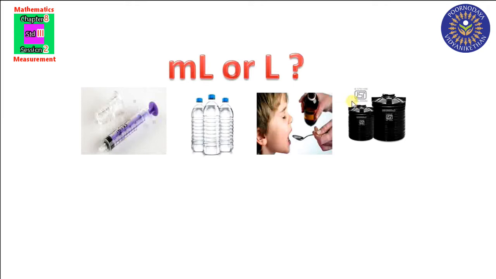Now you have to tell for measuring these things which unit we will use, milliliter or liter. Can you tell me? First one is a syringe, isn't it? In syringe, which measurement we will use, liter or milliliter? Yes, we know in syringe the measurements milliliter, isn't it? The measurements in milliliter. Now the bottle of water, liter, isn't it?